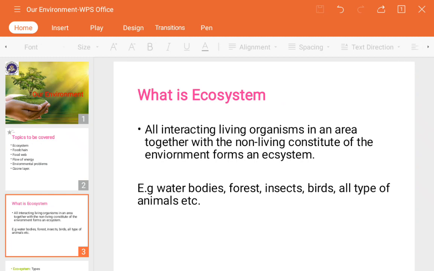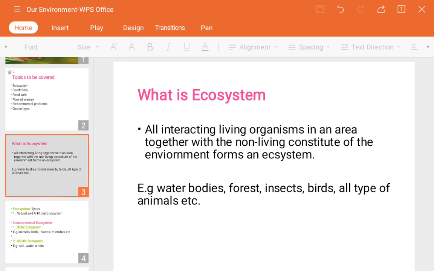Nothing but the surroundings around us, whichever living and non-living beings are there, are included under the ecosystem. Now, which are the non-living things in this ecosystem? Like water bodies, air. Those are non-living things. The remaining ones are living. We normally interact with those because we require water, and we require oxygen, which is present in the air.